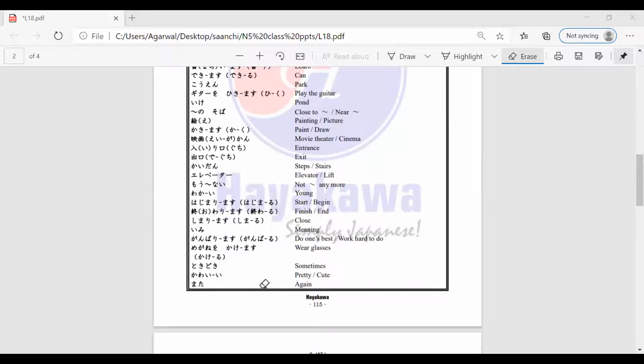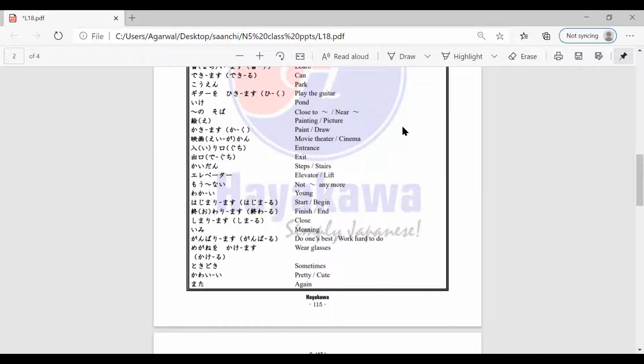So kawaii, it's an i-adjective or a na-adjective. And the next word is mata, which means again. We see this word mata, we use it quite often, right? Like I keep saying mata kinyobi, mata getsuyobi. So we use it quite often.